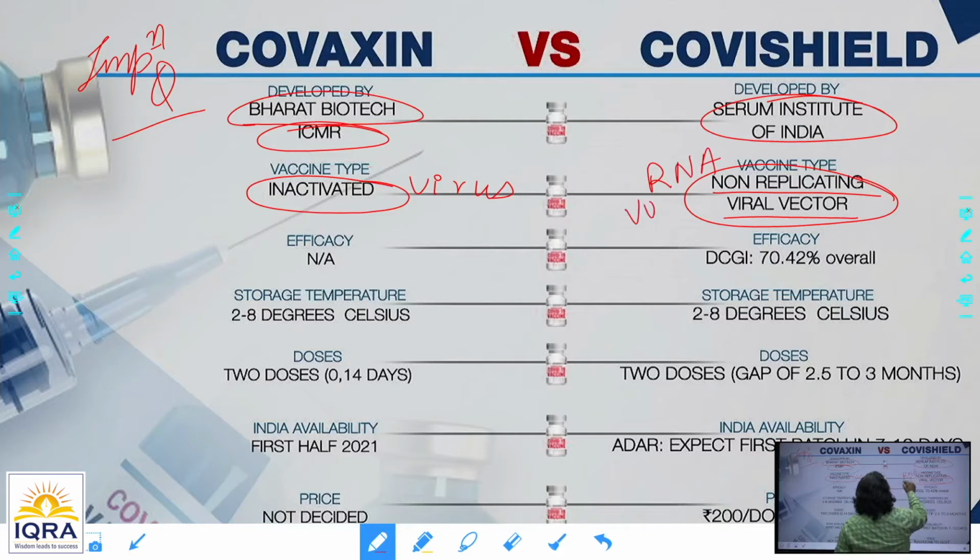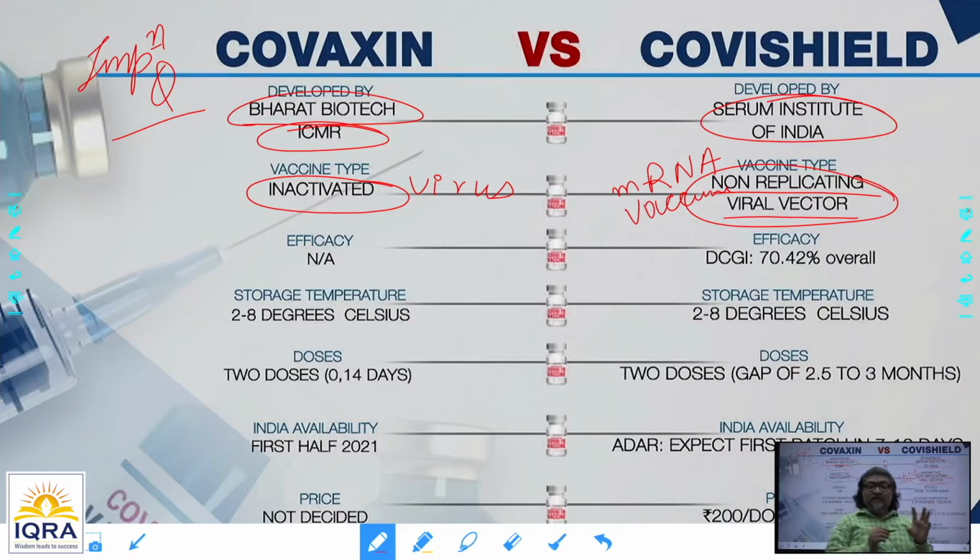This messenger RNA contains the mRNA of the part of the virus which can help in making the spike proteins, the surface antigens of the virus.